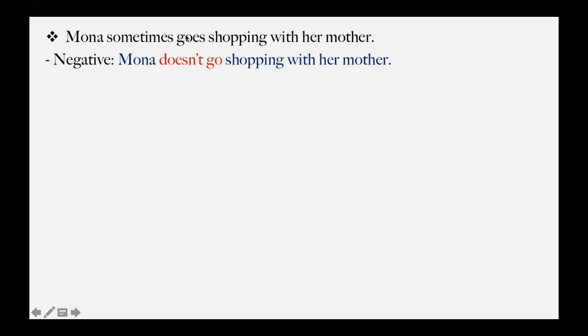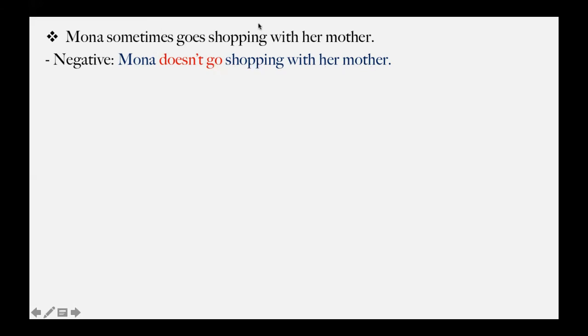Why didn't I say goes? Why did I say Mona doesn't go? Because doesn't absorbs the S. So you have to delete the S on your verb. It's like a sponge. It absorbs the S. So whenever you're using doesn't, you delete the S from your verb. So Mona doesn't go. Mona doesn't eat. If it was eat, you would say Mona doesn't eat because doesn't absorbs the S. So Mona doesn't go shopping with her mother.